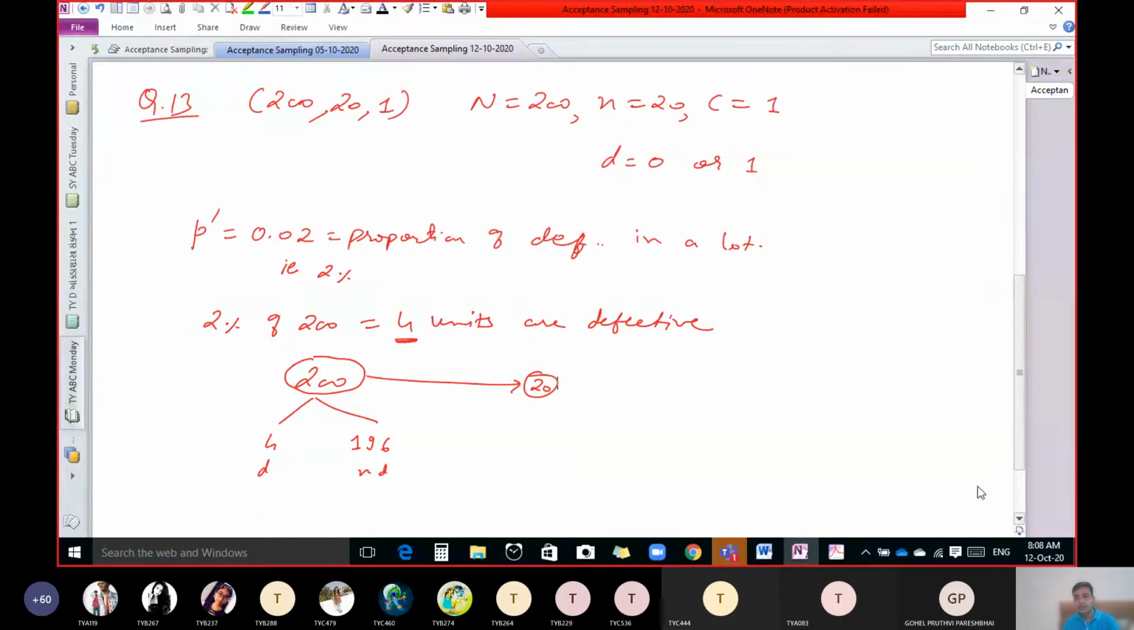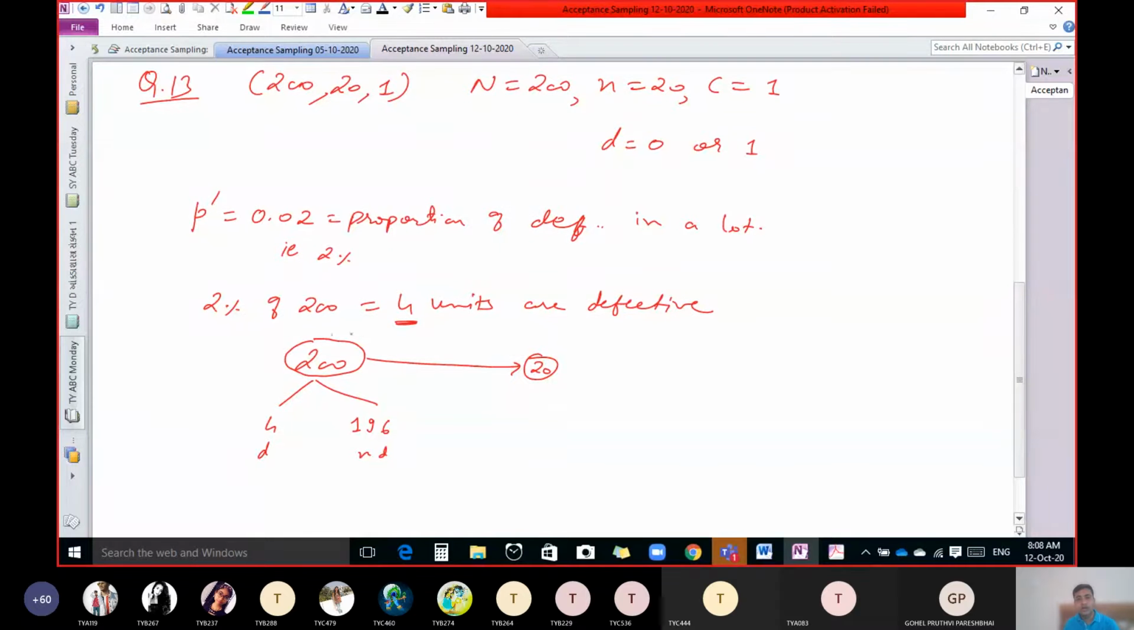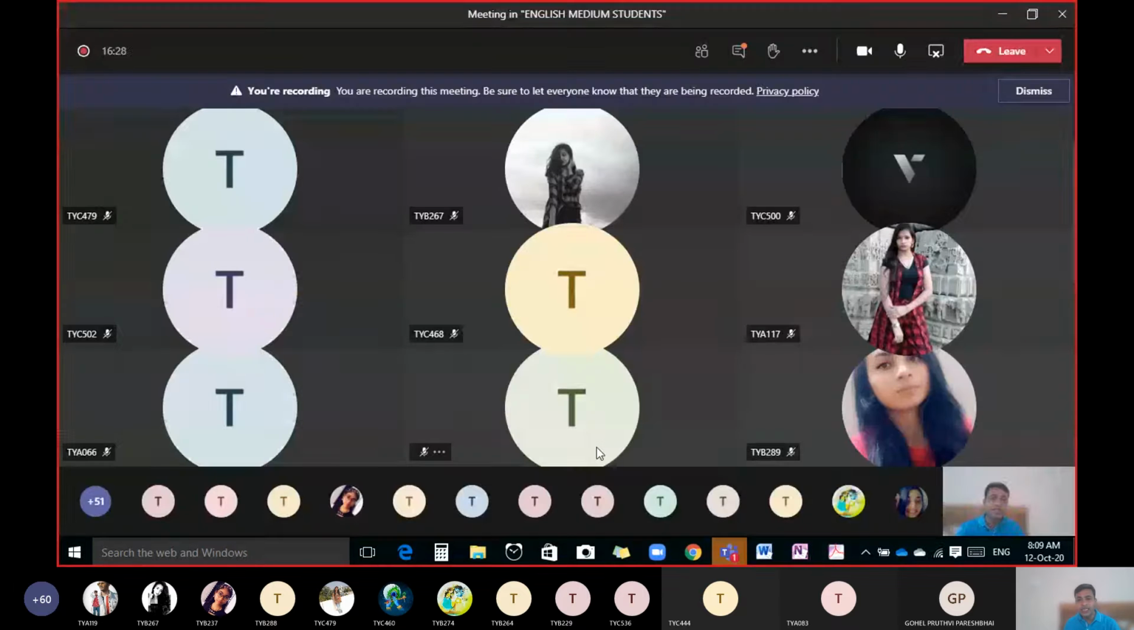Now we have to select 20 units out of this 200 units randomly. Now, can anyone say that in this 20 units, there are chances for 4 defective? Out of this 20, 4 defective and remaining 16 are non-defective. Is there any possibility like this? Any of you can give the answer?